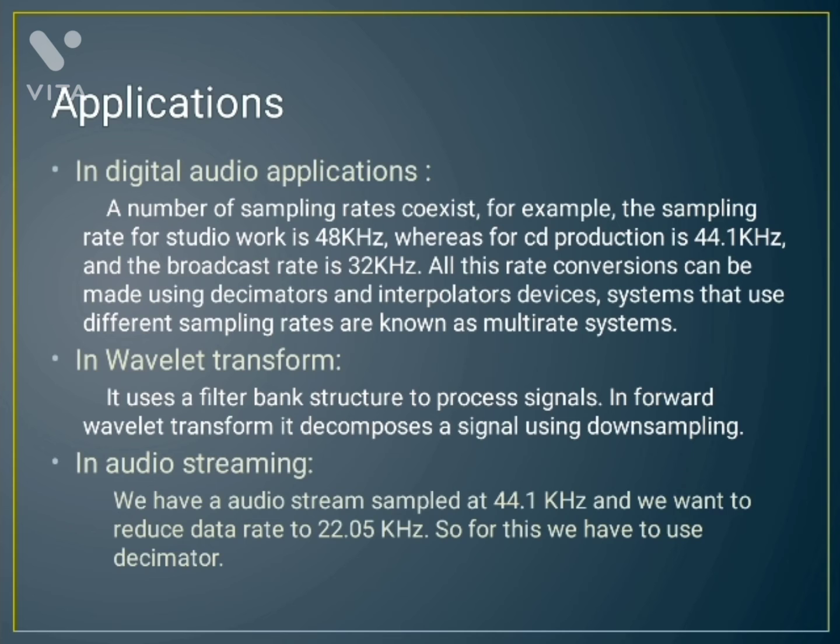First is digital audio application. The sampling rate in the studio when the audio is recorded is 48 kilohertz, and it has to be transferred to a CD. So it must be converted into 44.1 kilohertz, and for broadcasting it should be 32 kilohertz. So for converting into different sampling rates, a decimator is used.